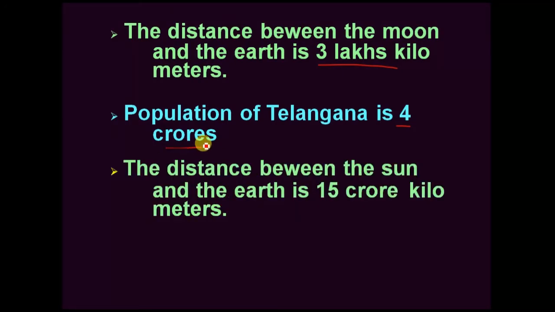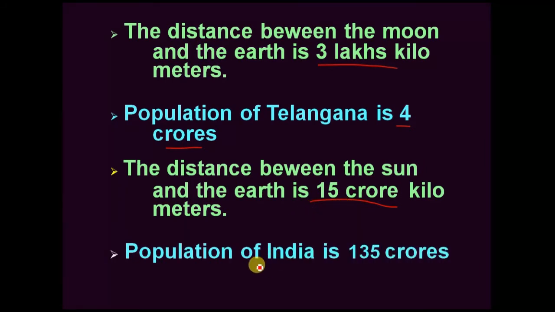Another statement also, see here. The distance between the sun and the earth is 15 crore kilometers. Here crores is a new word. In the same way, the population of India is 135 crore. See here, in all these statements, the numbers are very big: lakhs, crores, 100 crores, like that.